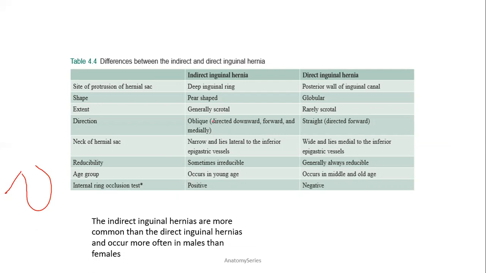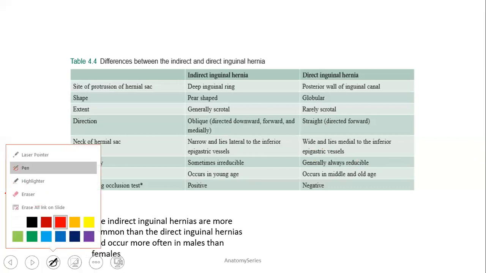Reducibility. Indirect hernias are sometimes irreducible and direct are always reducible, which means that if there is a protrusion seen on the anterior abdominal wall, when the patient lies down, the hernia automatically disappears. That is, the contents go inside, that is reducible. At a later stage, they have to be reduced with the hands, that is manipulation, and then the hernia reduces. That is also known as reducible. Irreducible means the hernia does not reduce on its own.